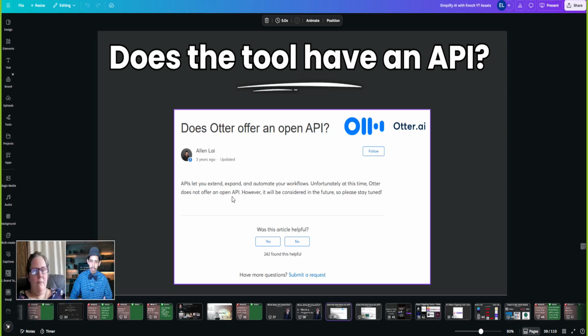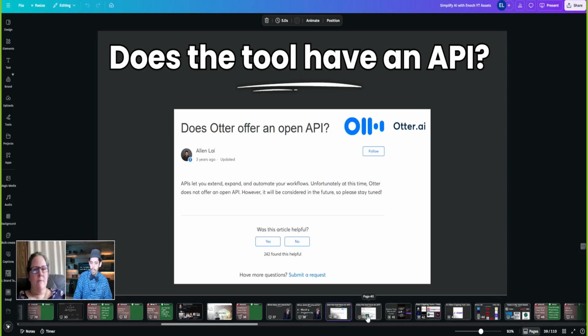But in other words, I found out that I cannot use Otter AI transcription service automatically through these tools. I have to manually go into their user interface. I have to log into my Otter account on their website, otter.ai, and then I have to upload files. So I have to manually do it if I'm going to get the benefit of the tool.